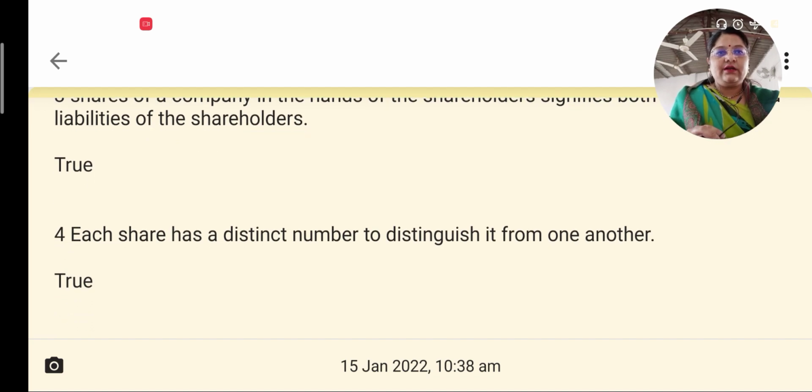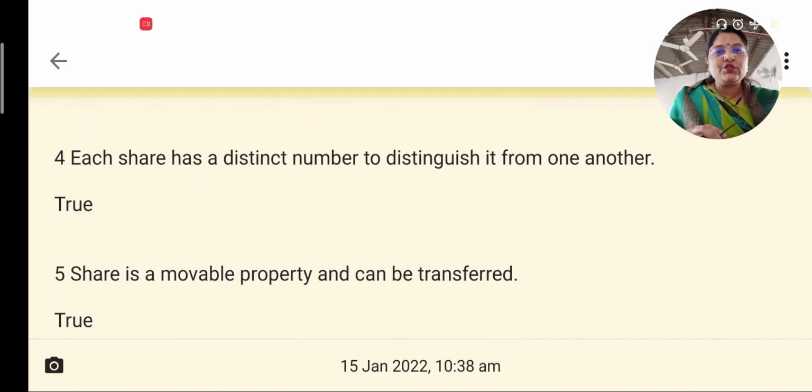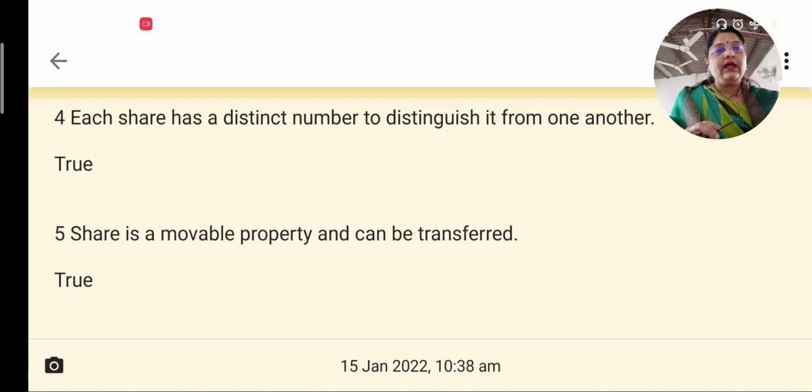Each share has a distinct number to distinguish it from another. This is also in the form of a statement and it is true. Every share is numbered, and that number distinguishes it from other shares.